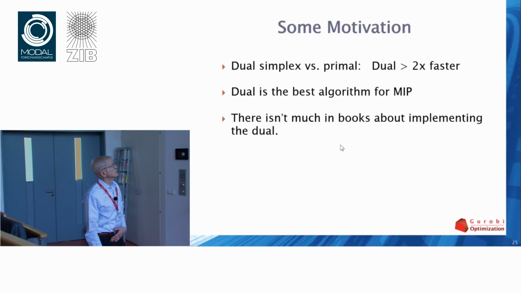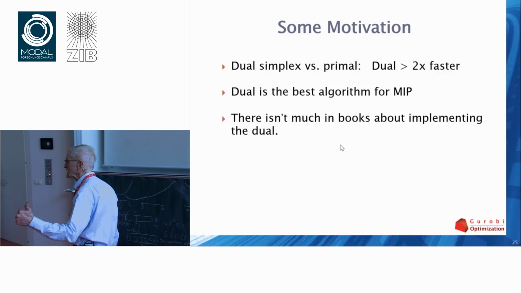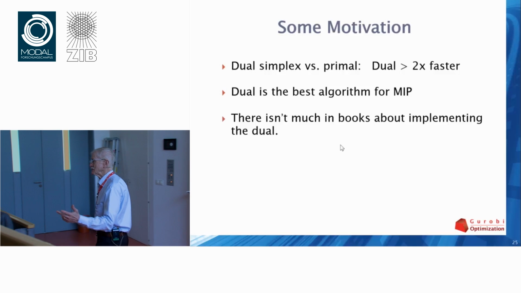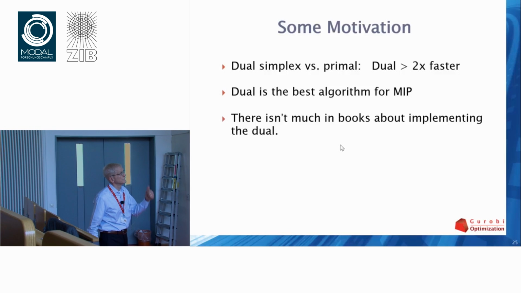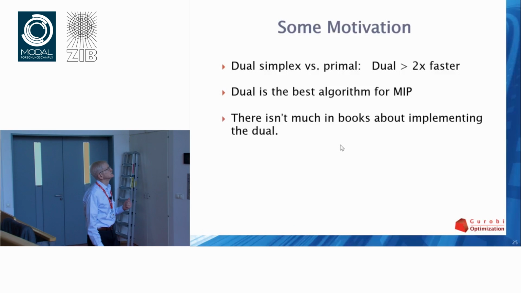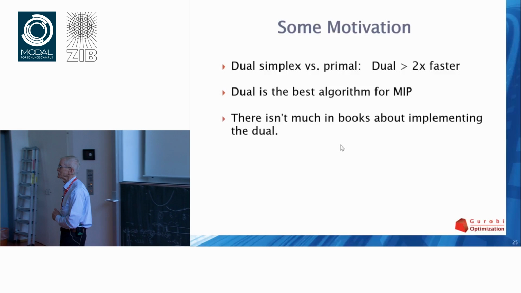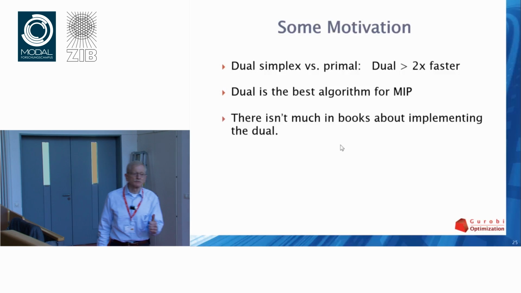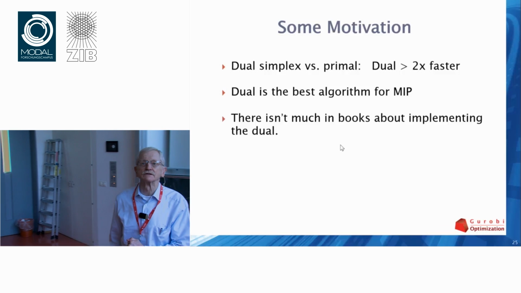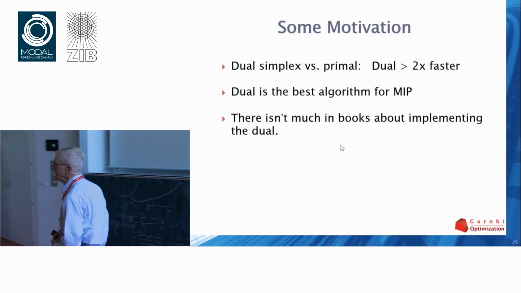So, first of all, some motivation. Why am I looking at the dual simplex algorithm? Reason number one, about twice as fast as the primal. It's much more important in practice for that reason alone. Second, and this is one of the big driving reasons, the dual is the best algorithm for mixed integer programming. So in mixed integer programming, you are constantly solving linear programs while you're processing the nodes of the tree.